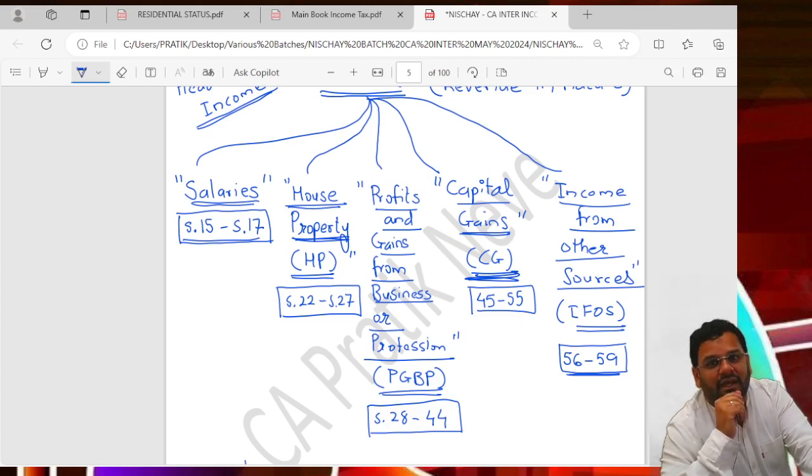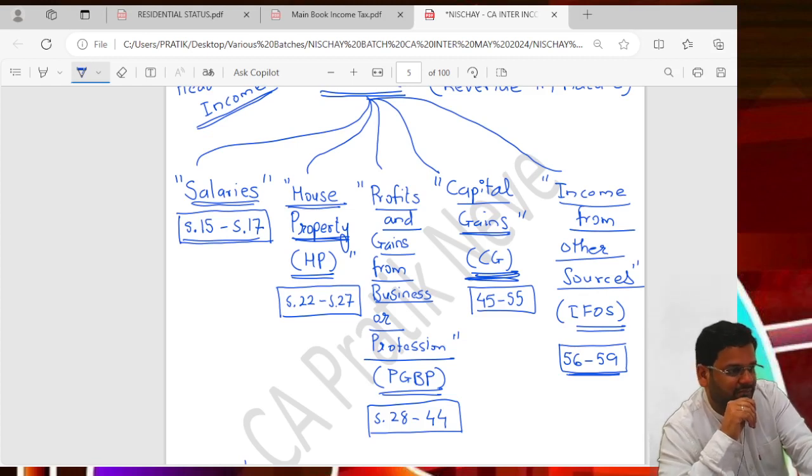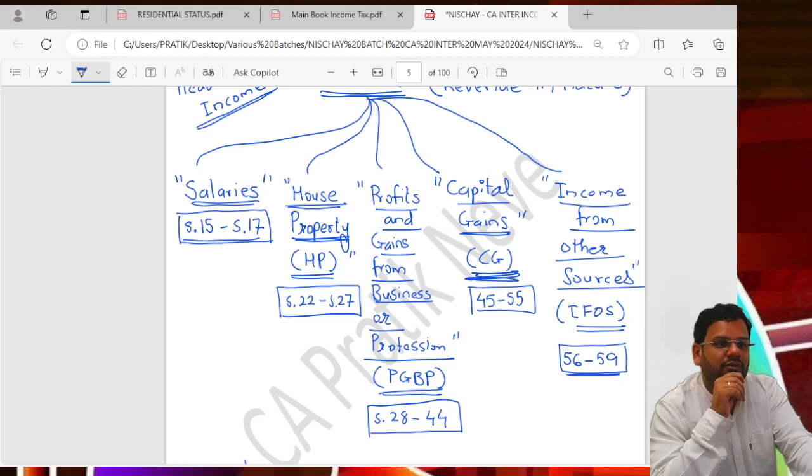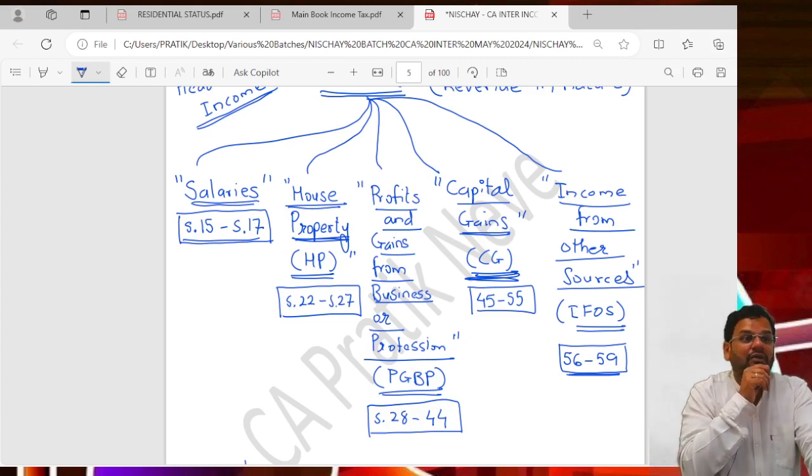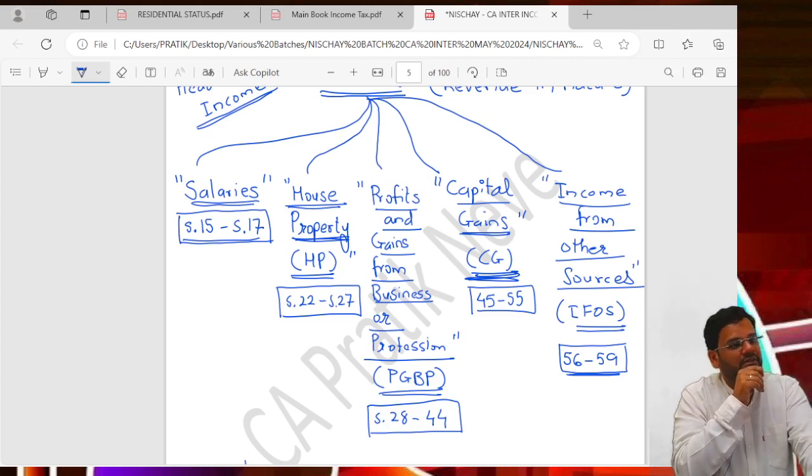Whatever income exceeds 10 lakh, on that tax has to be paid at 30%. So on 7 lakhs, I have saved tax at 30%: 7 lakh into 30% is 2 lakh 10,000. Did you calculate?